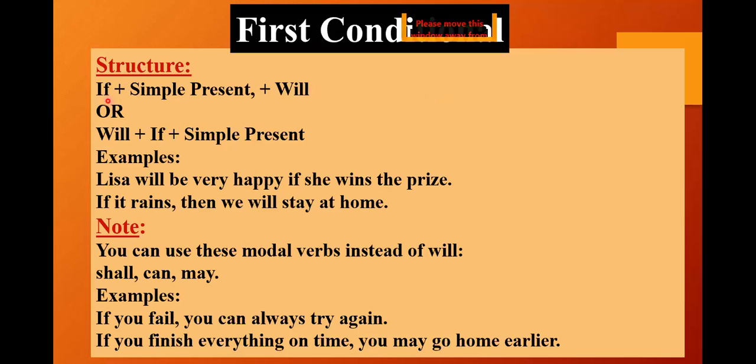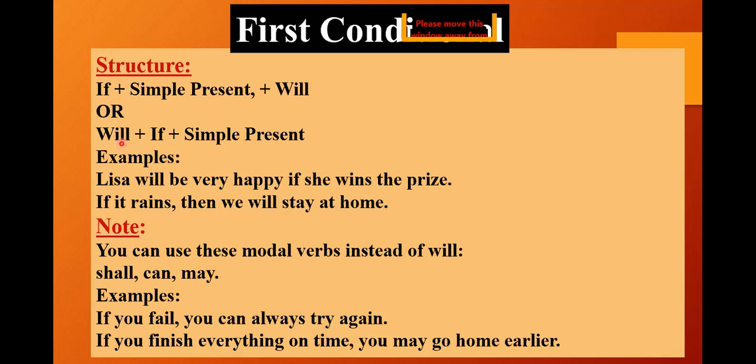Okay, the structure is if plus simple present plus will. This is the way we write it. Look at this example here. If it rains, then we will stay at home. This is the first condition. If it rains, that is, if plus the present tense, rains. Rains is the present tense here. Then we will stay at home. Then we give the will part of the sentence, that we will stay at home.